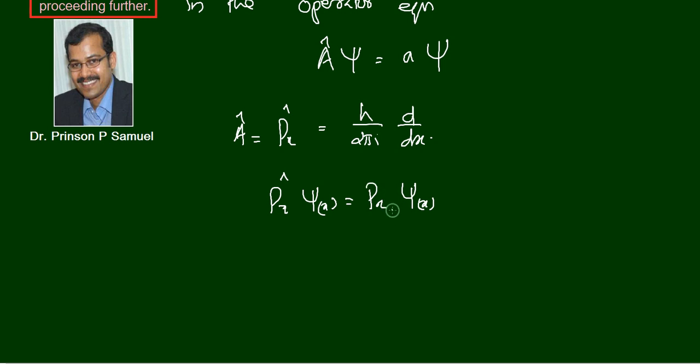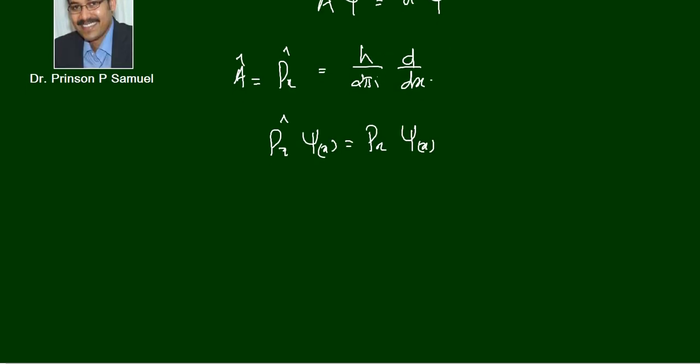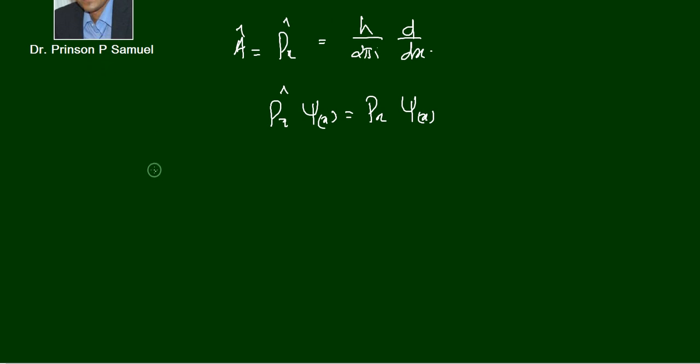the third postulate says. Okay, and we will get the possible values of linear momentum from this one. So we will see how we can do this. Just a superficial study of this kind of equation, and let us construct this equation: px cap psi x is equal to px psi x. So that is h by 2 pi i, d by dx of psi x is equal to px psi x, right?